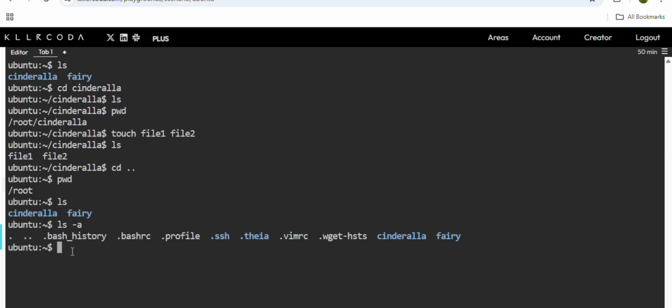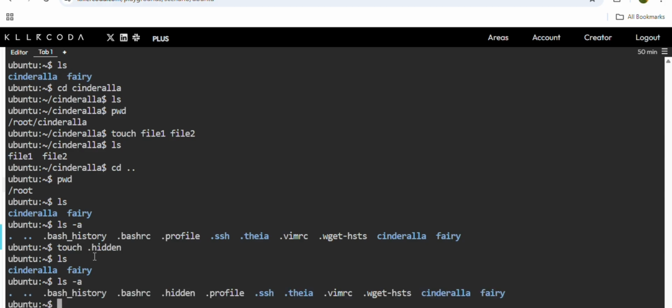Suppose I'm creating one file, .hidden, with touch. I have created this hidden file. I'm pressing enter. Now if I give ls, I can't see this hidden file, right? If I give ls -a, then I can see this .hidden file.